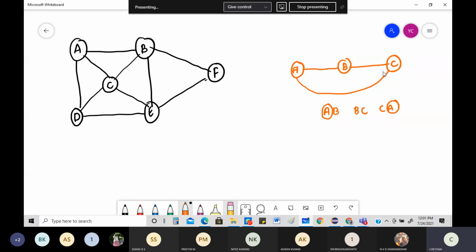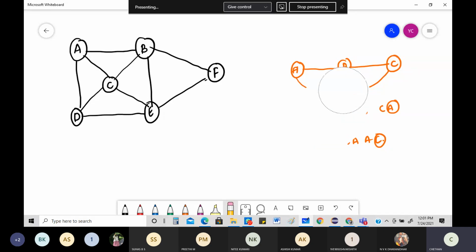No, there's only A to B, B to C, and C to A. Of course, you can start with C, then it becomes C to B, B to A, and A to C. You're just taking a mirror image of it, and everything else remains the same. So based on the input, the way of finding the Hamiltonian cycle will obviously vary.